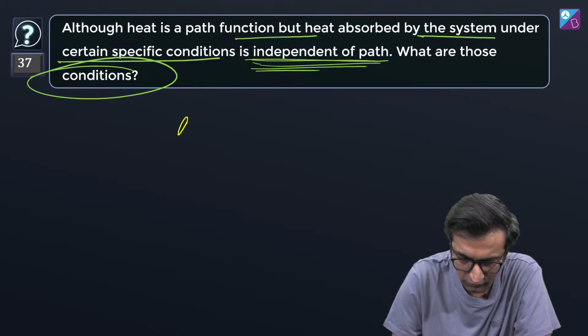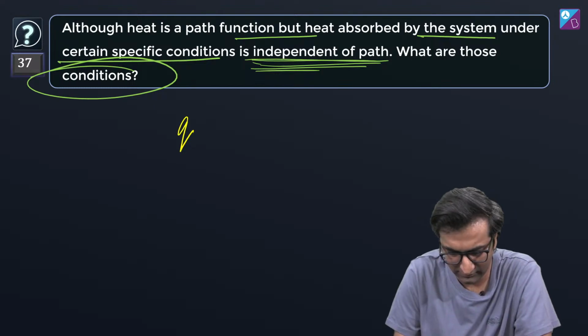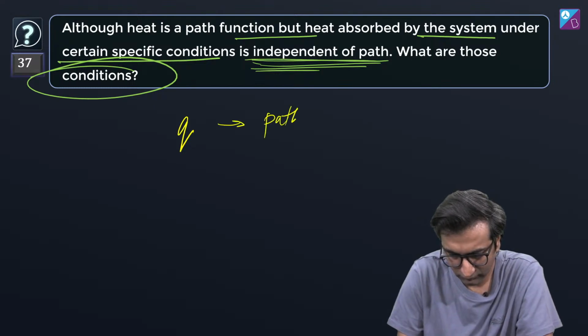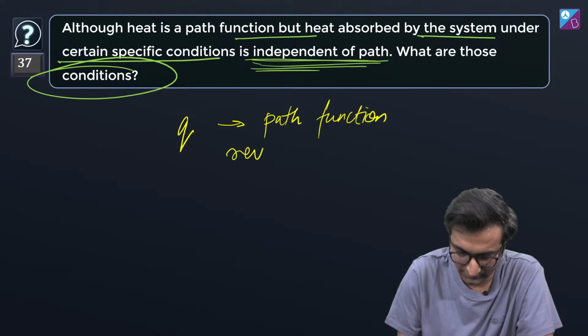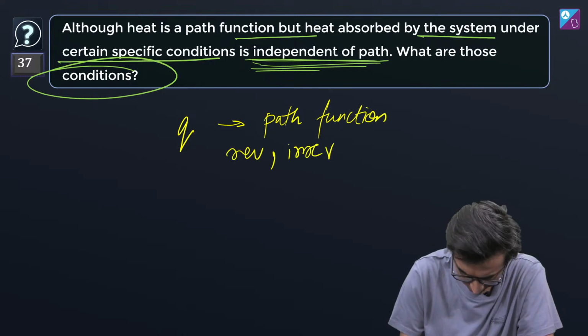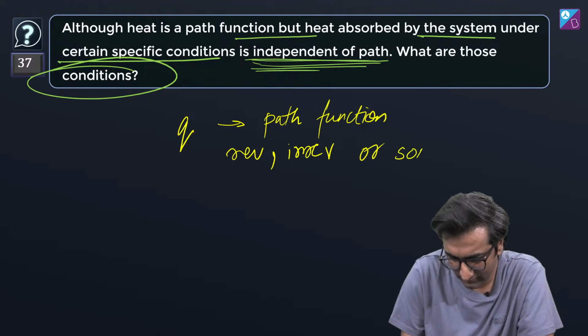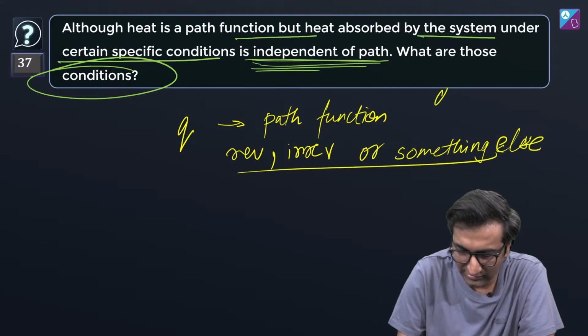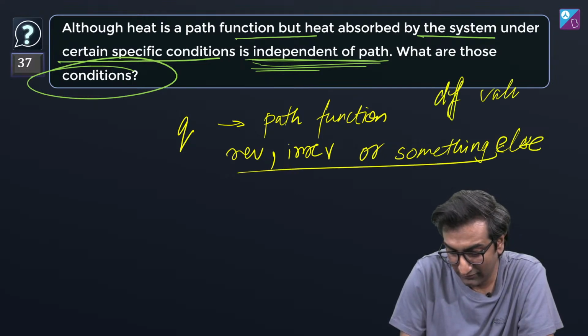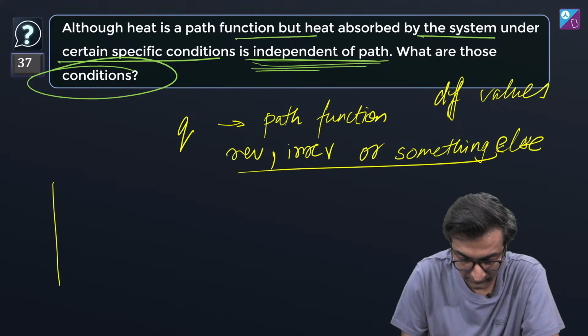Exactly. Now, Q, heat, is a path function. Which means whether you have reversible or irreversible or something else, its value will be different. If I have some constraints or conditions, it'll give me different values. And because of this, something very interesting happens, right?